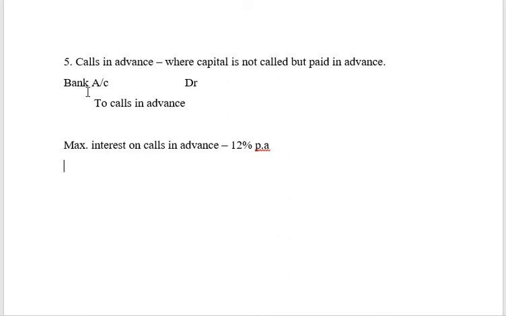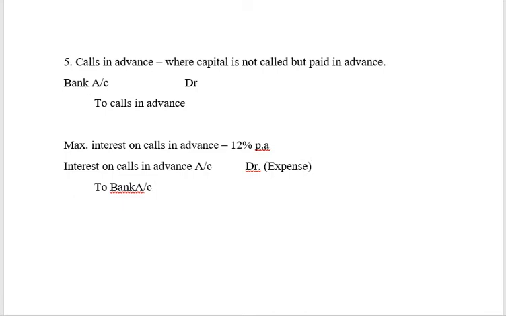So what will be the entry for payment of interest? Interest is a nominal account, in other words, an expense. Interest on calls in advance account debit to bank. This will be the entry for payment of interest on calls in advance. This is an expense in nature, which will be debited to your profit and loss account.